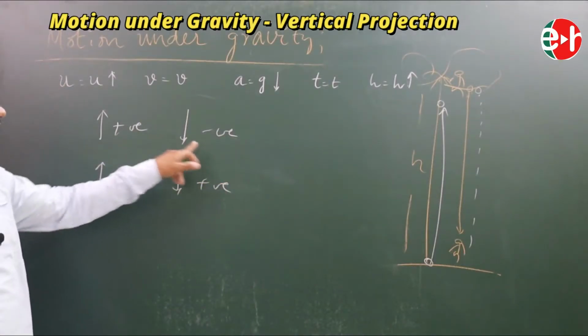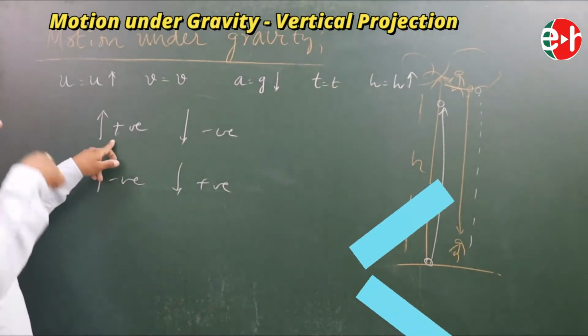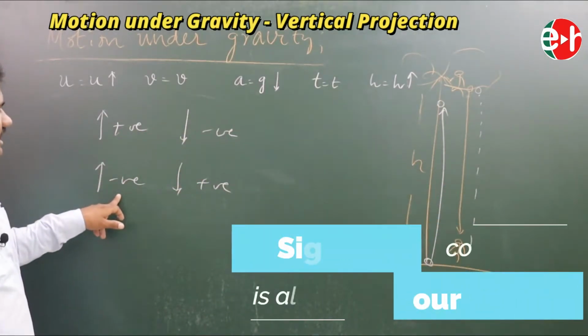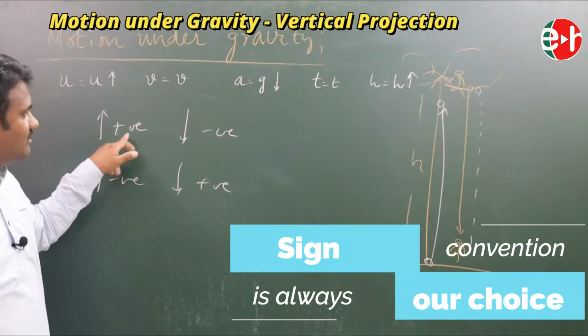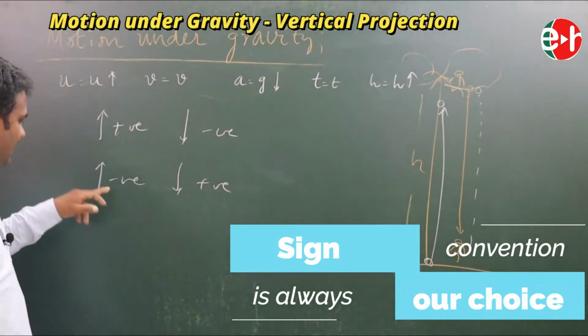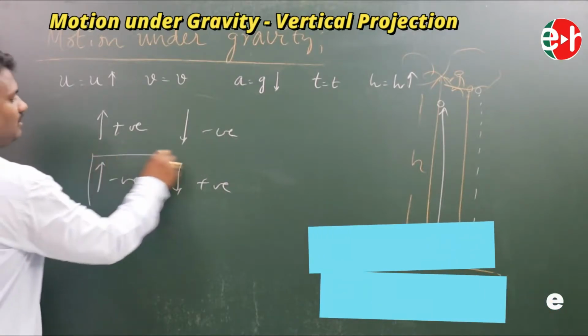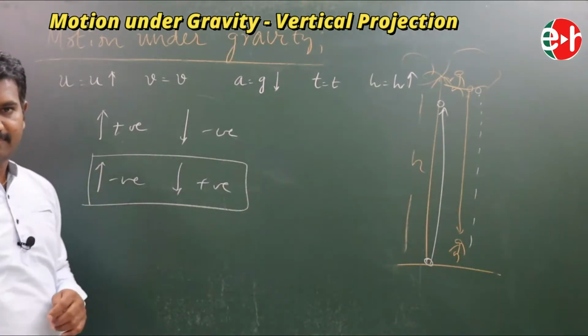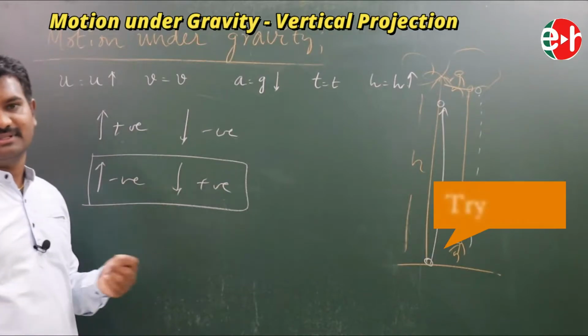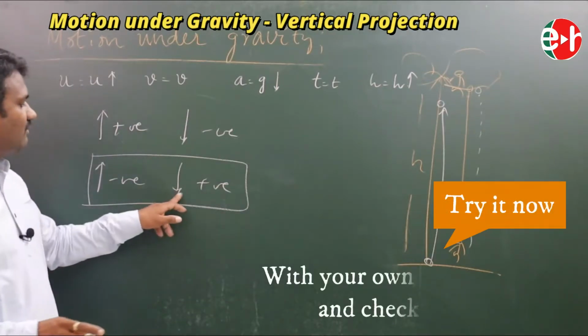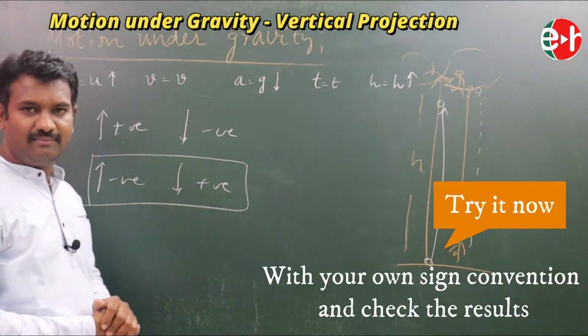Here I have choice, here I don't have choice. Upward, I can take either positive or negative. If I take upward as positive, downward must be negative. If I take upward as negative, downward must be positive. I am going to take this sign convention. So what is this now onwards? Downward is positive, upward is negative.